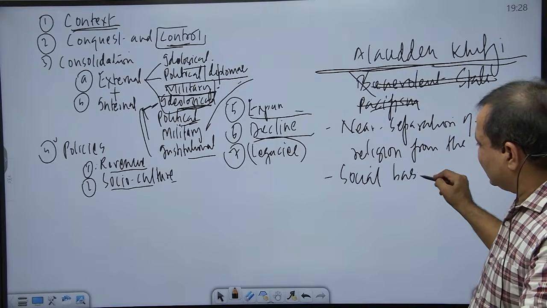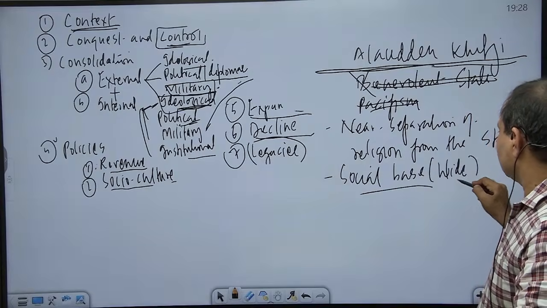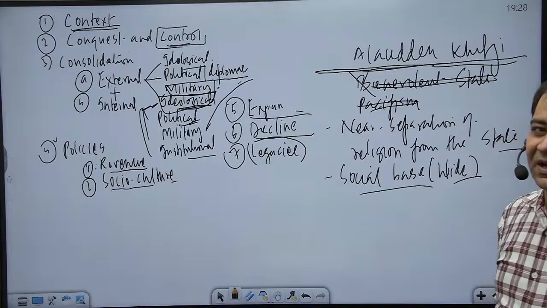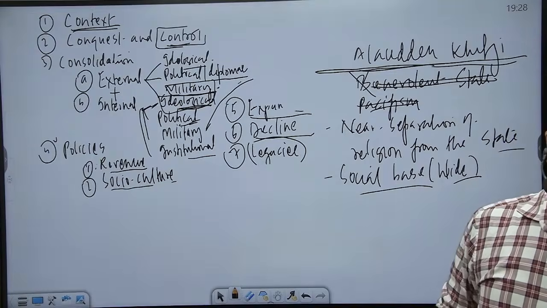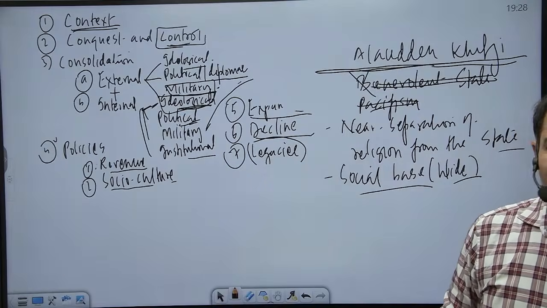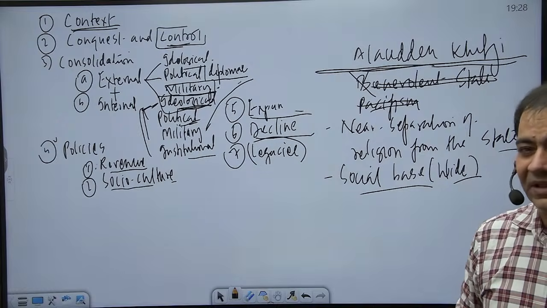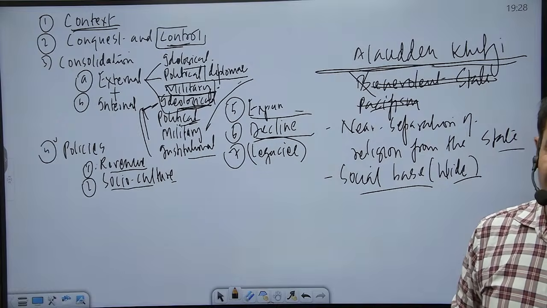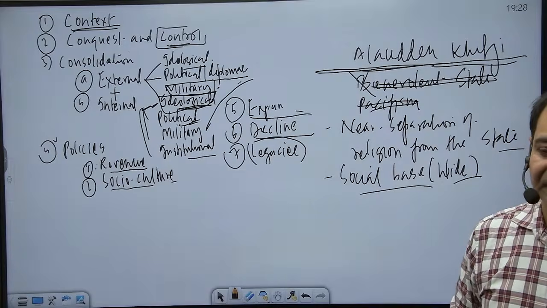The social base of the Delhi Sultanate was now going to be wide, because the arrival of the Khaljis on the throne of the Delhi Sultanate amounted to the end of the Turkish monopoly of power. Turkish monopoly had been established on power by the sultans, beginning with Qutbuddin Aibak, then to some extent also Iltutmish, but most importantly Balban.